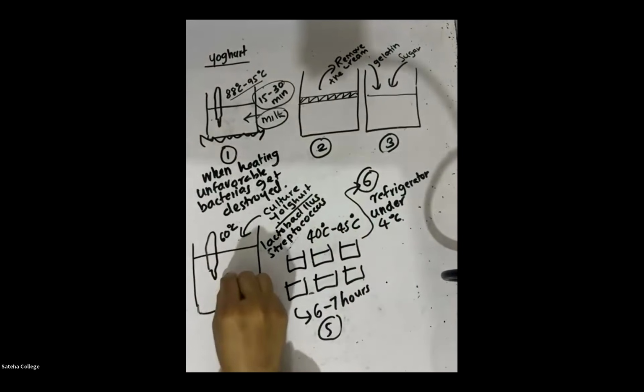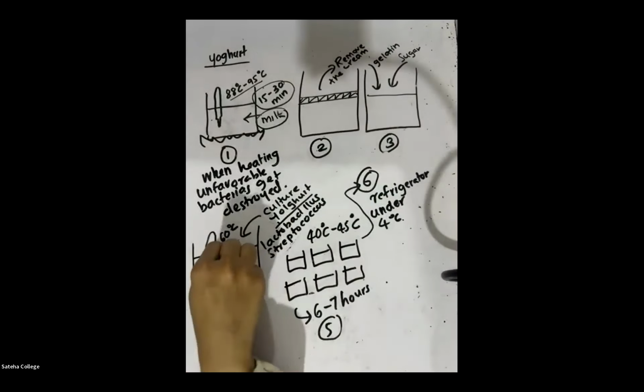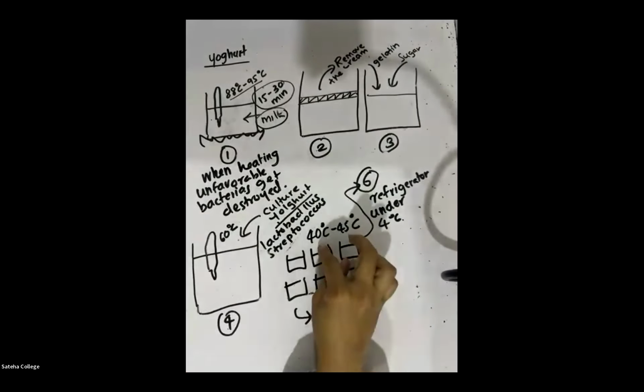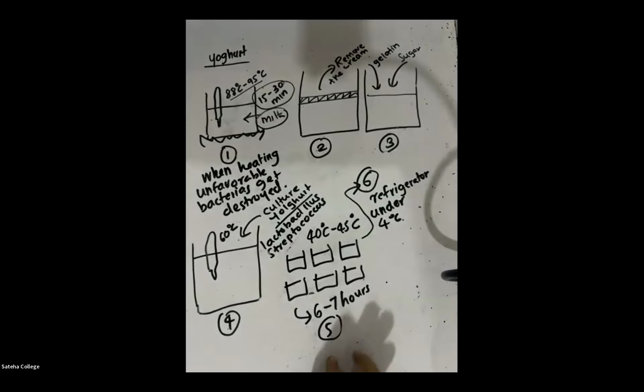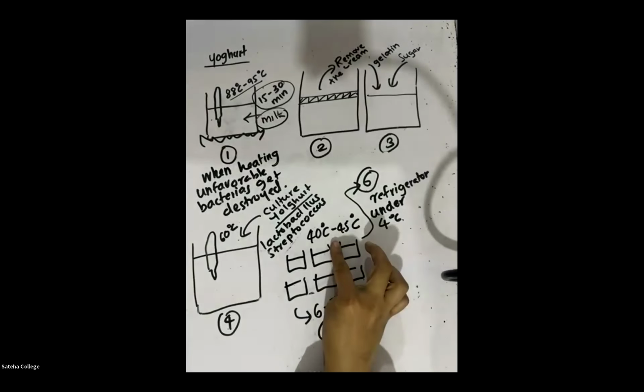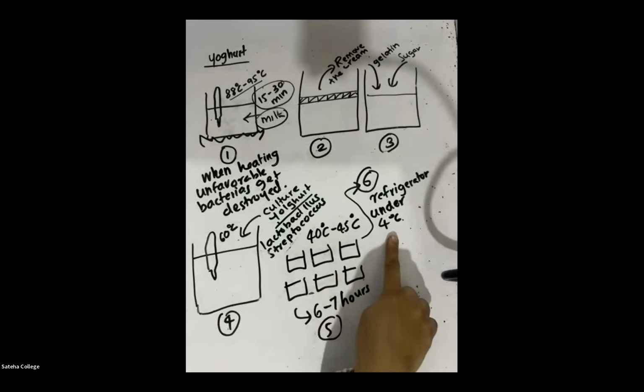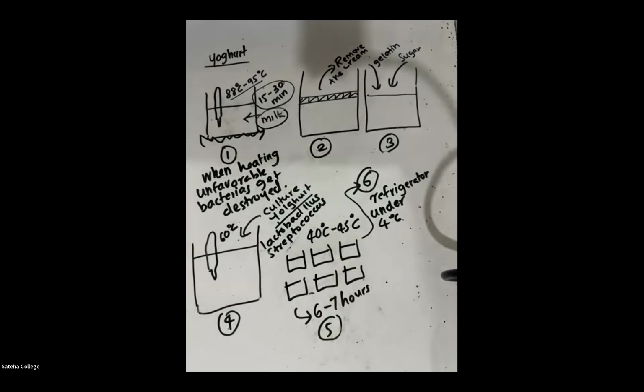Once we add the culture yogurt in a small amount and mix it well at 60 degrees Celsius, we have to put it in small cups and incubate it for 6 to 7 hours at a temperature of 40 to 45 degrees Celsius. After 7 hours, you take it out and refrigerate it under how many degrees Celsius? We have to refrigerate it under 4 degrees Celsius. So these are the steps.